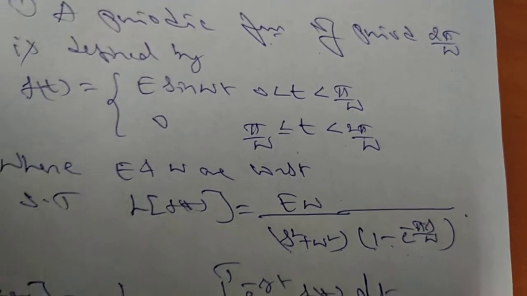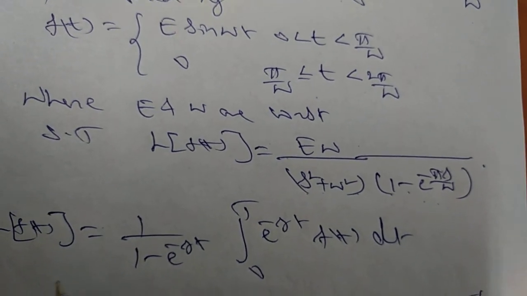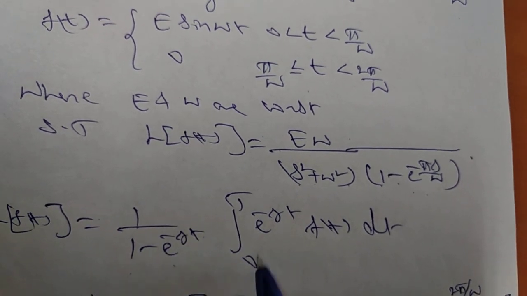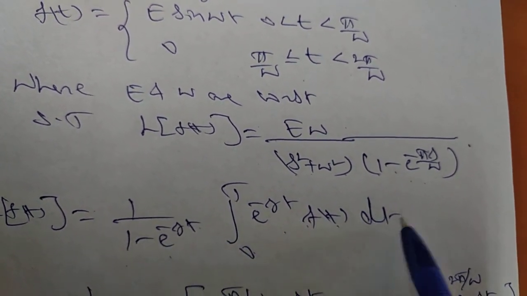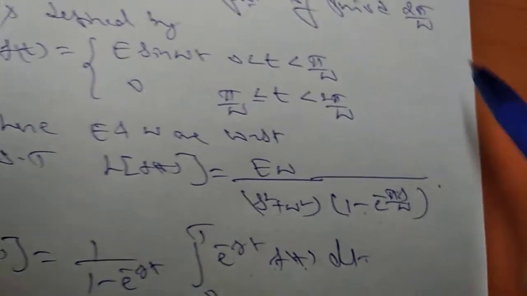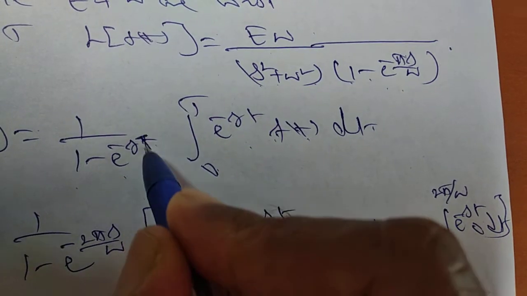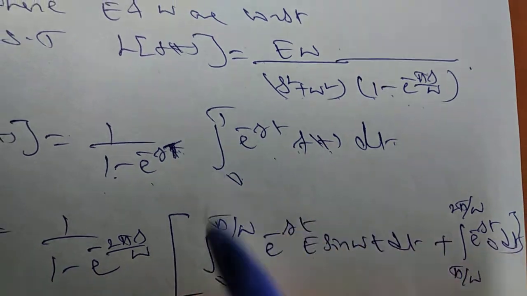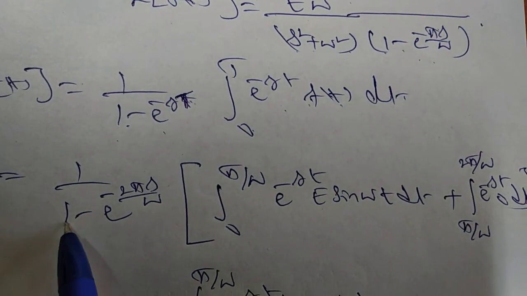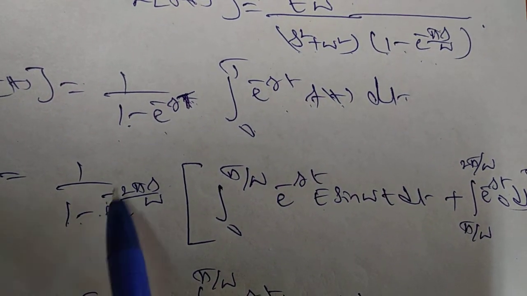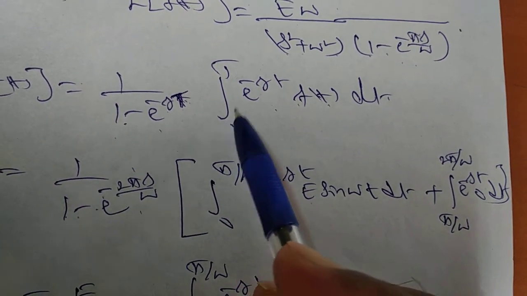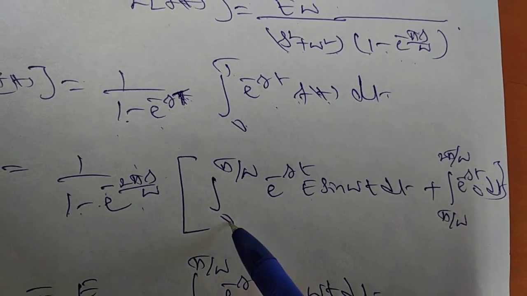Same thing as for the previous problems. What is the formula? Laplace transform of f of t is equal to 1 over 1 minus e power of minus sT, integral from 0 to T of e power of minus st f of t dt. So what is the period here? The period is given as 2 pi by omega. So now you have to substitute here. This is capital T, remember, e power of minus sT. So substitute T equal to 2 pi by omega: 1 minus e power of minus 2 pi by omega into s.